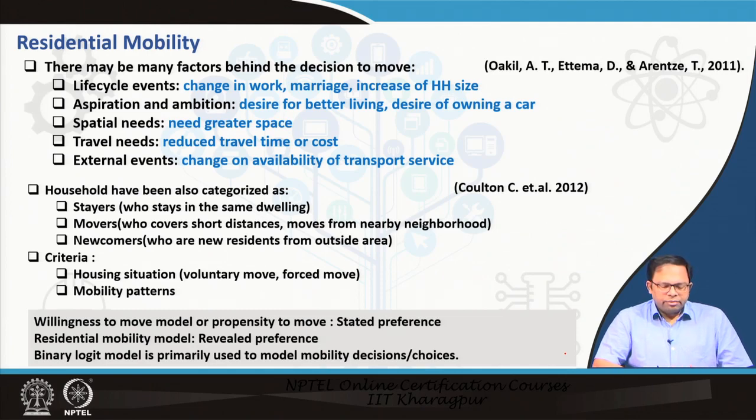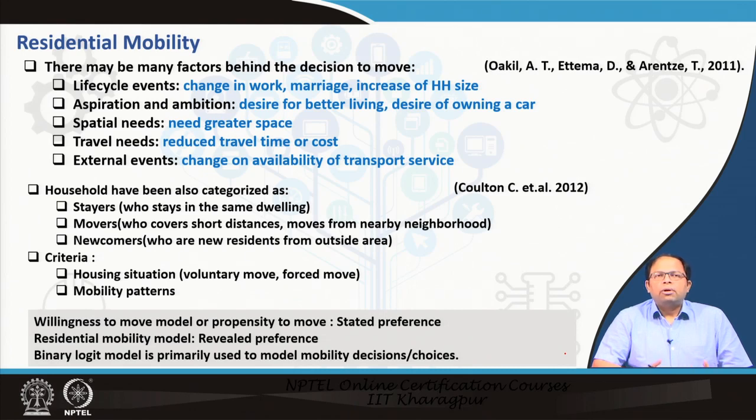And we can have different kinds of models to determine these things. For example, we can have a willingness to move model or propensity to move model. That means is a person willing to move and what are the reasons for that, and that could be done based on stated preference surveys. Then there could be a residential mobility model, which could be based on revealed preference surveys.